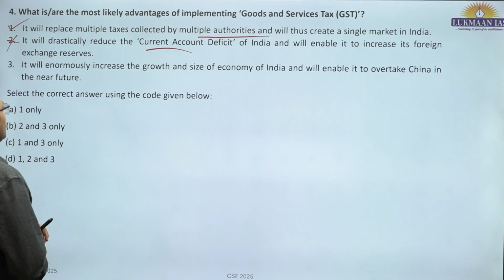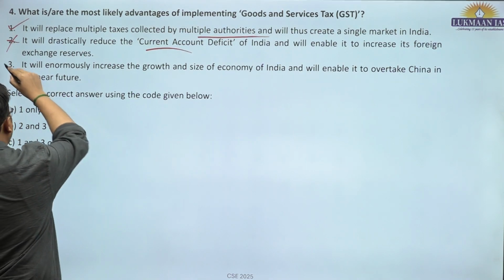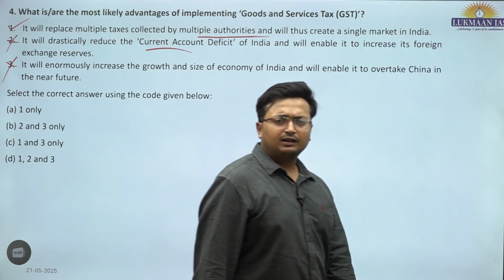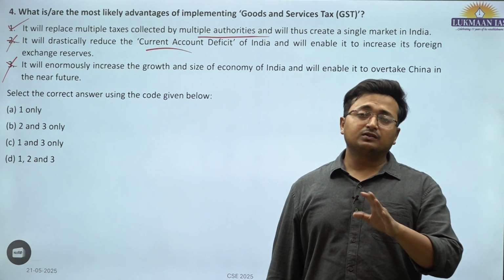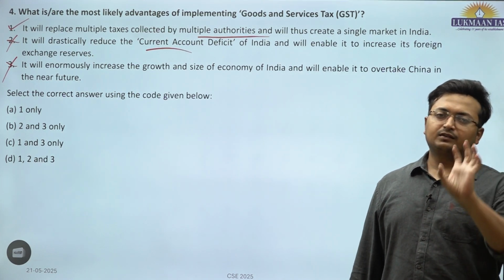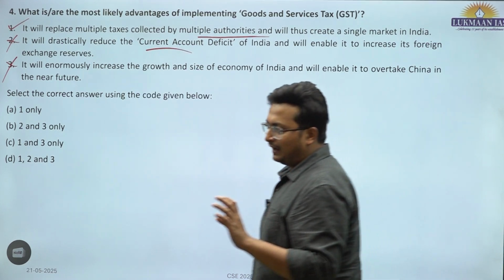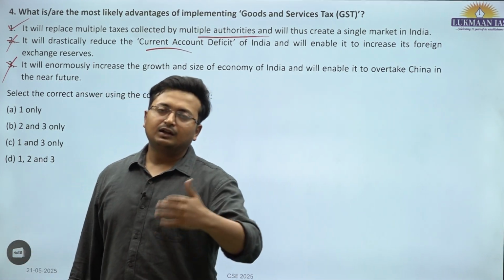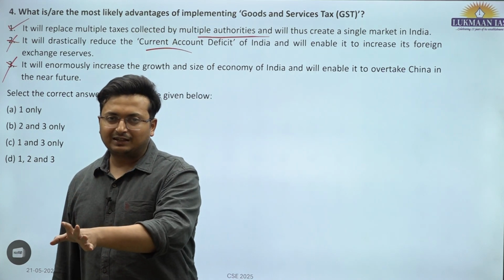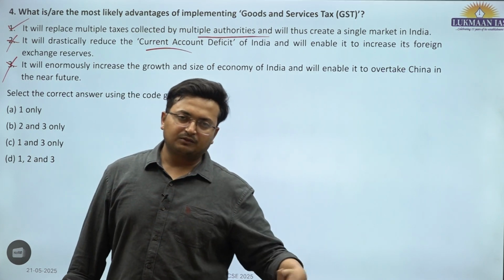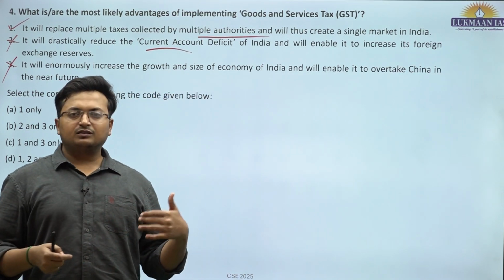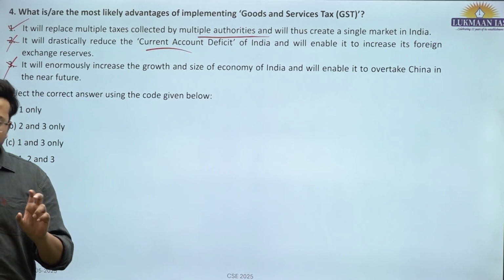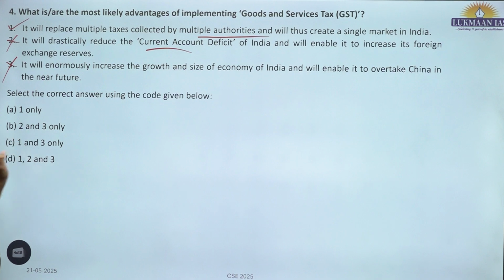It will enormously increase the growth and size of India's economy. There's no link. It's all about streamlining the indirect tax regime. Rather than having multiple taxes that lead to certain tensions between the center and state, they have created a unified indirect taxation regime where some of the tax collection powers have been forfeited by the center and allowed for the states. Likewise, some have been forfeited by the states and given to the center. There is an arrangement through a constitutional body known as the GST Council, which takes all the decisions regarding whatever fine tuning is required in GST. This is also incorrect. The first statement is only correct. A is the correct answer.